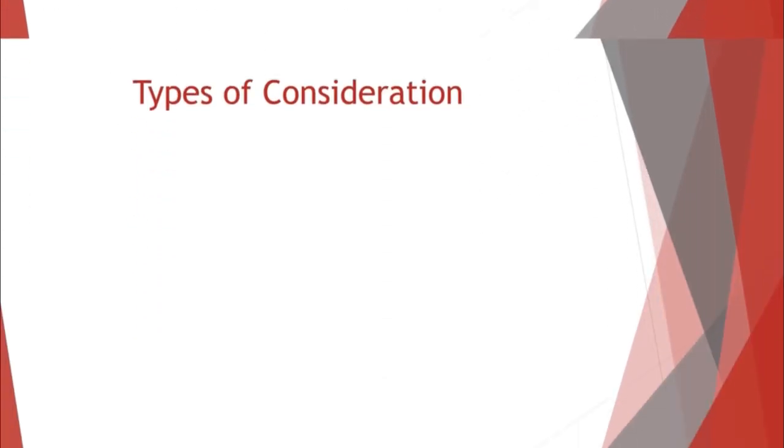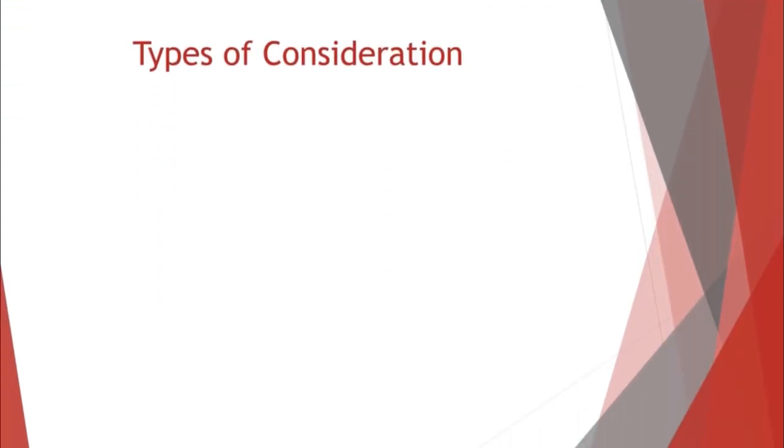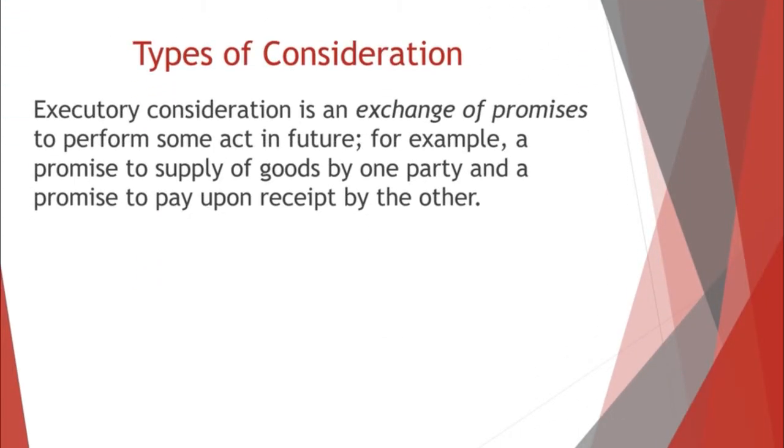Types of consideration. Executory consideration is an exchange of promises to perform some act in future. For example, a promise to supply goods by one party and a promise to pay upon receipt by the other. The seller will be in breach of contract if he fails to deliver the goods, whilst the buyer will be in breach of contract if he fails to pay.